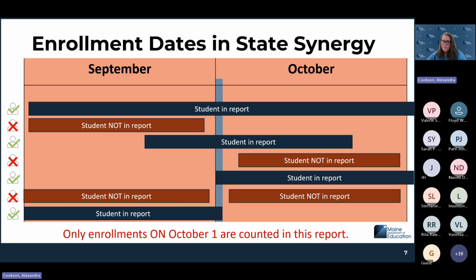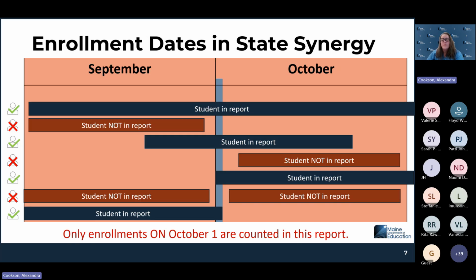In the next example, this student has a big red X over them. This student is not going to count on your report because this student had an enrollment from the beginning of September until pretty close to the end of September, but it does not overlap that October 1st date.